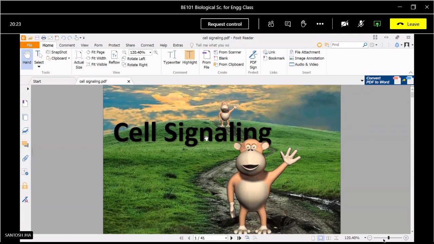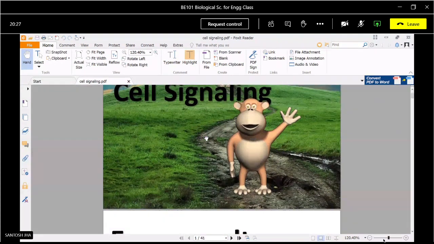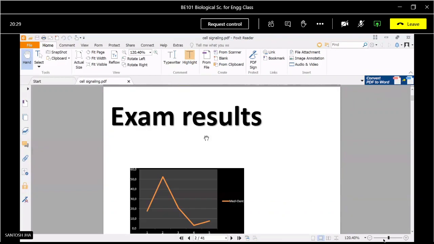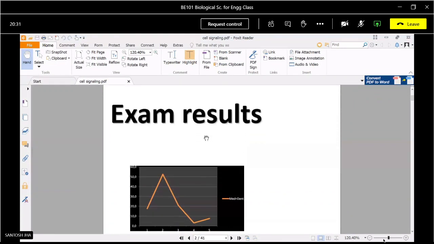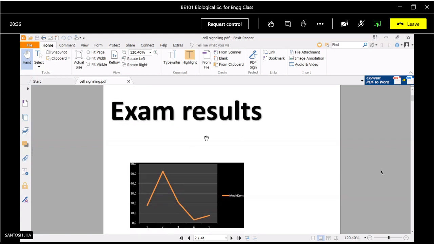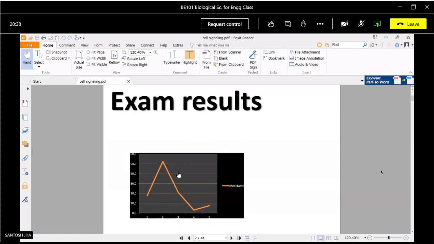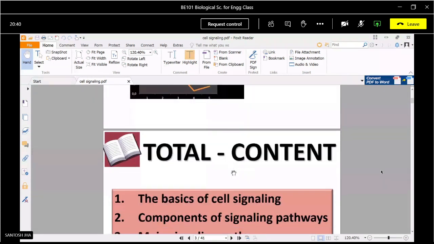What is cell signaling and what is signal processing? It means how the signal gets transmitted from one cell to another cell. So basically, signaling is the communication of information. Suppose we can communicate the exam result through different methods.